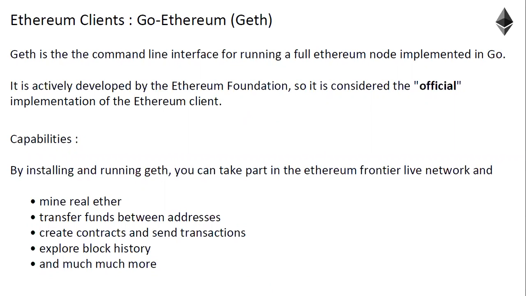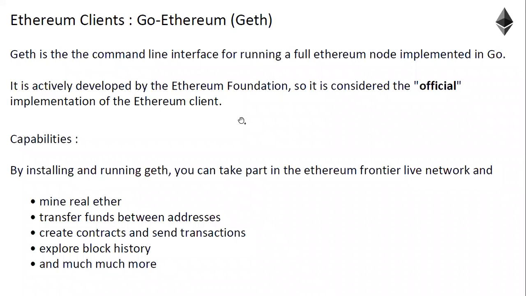All other implementations were made by the general public out of their interest in other languages, but still all the things work the same. And by installing and running Geth, you can take part in the Ethereum Frontier Live Network. That means the mainnet, where you can mine real ether, transfer funds, create contracts, send transactions, and explore block history.